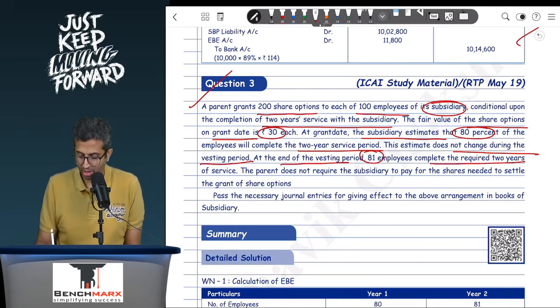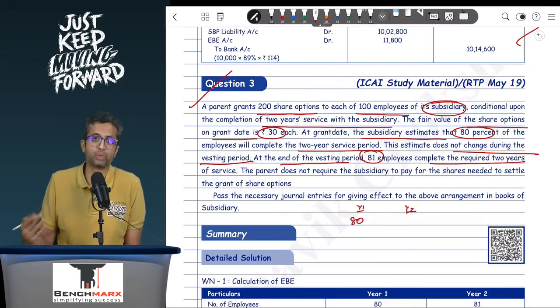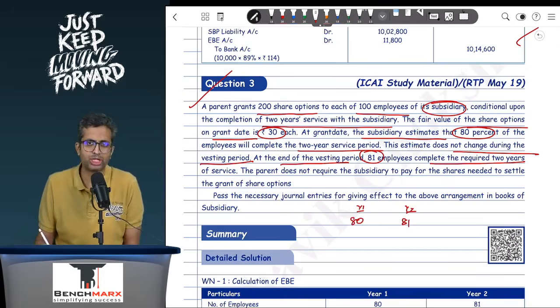So over here, when you do the working for year 1, year 2, you say that, well, at the end of year 1, you expected 80 employees to continue. However, actually 81 completed, so your cost will be based on 81 employees.